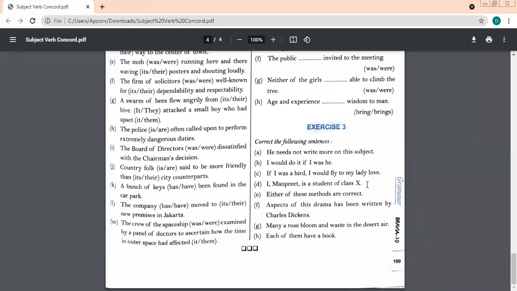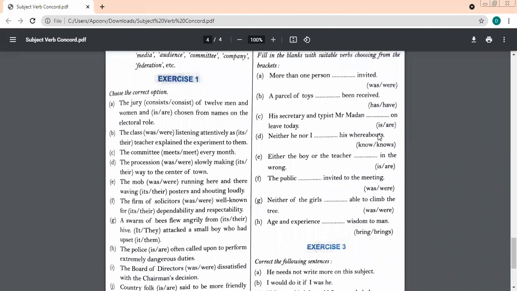The crew of the spaceship was examined by a panel of doctors to ascertain how the time in outer space had affected them. Yes, very good. Okay. Now tell me the first answer.